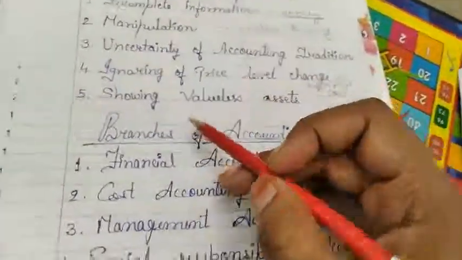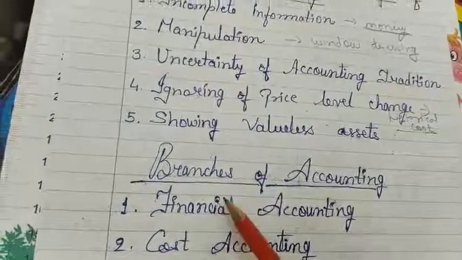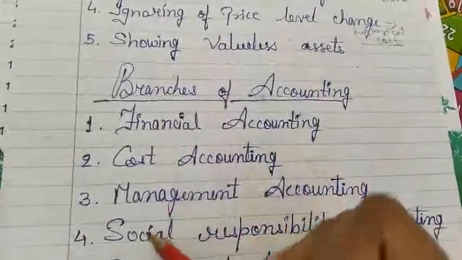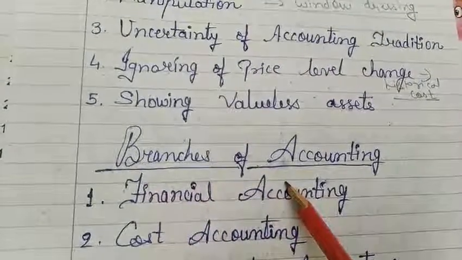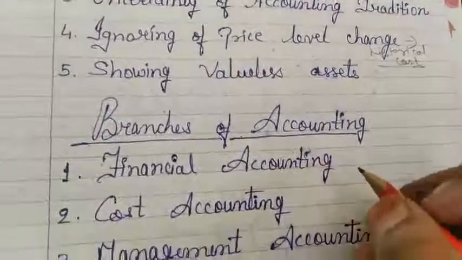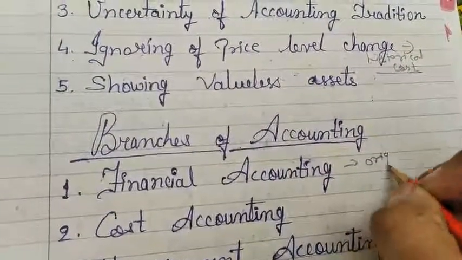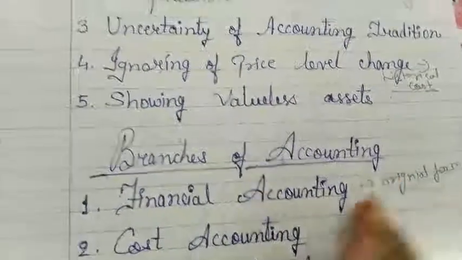Now next topic is branches of accounting. There are the following 4 branches of accounting. First one is financial accounting. Financial accounting is the original form of accounting.